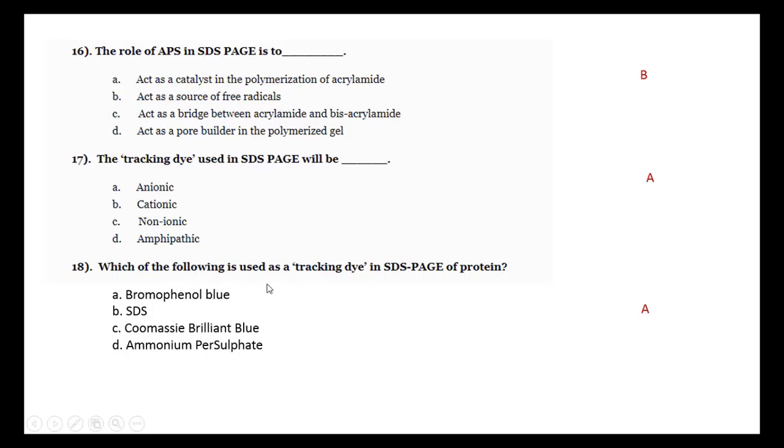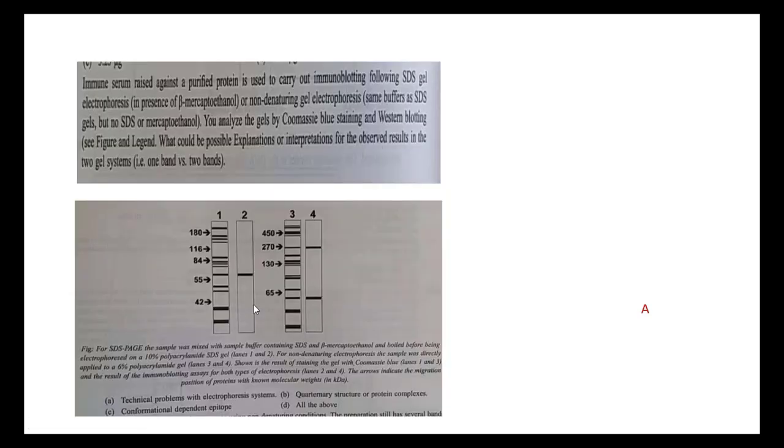Which of the following is used as a tracking dye in SDS PAGE? Bromophenol blue acts as a tracking dye or marking dye. All the others: Coomassie blue is a staining solution, APS is a free radical catalyst, SDS gives negative charge. So bromophenol blue is the right answer. These all are set questions previously asked.